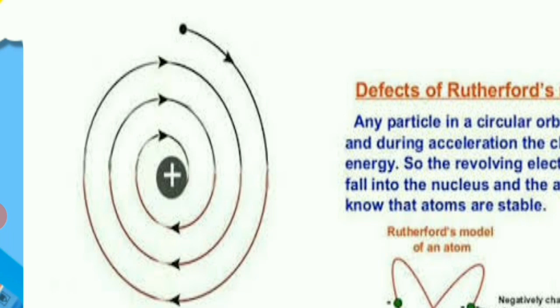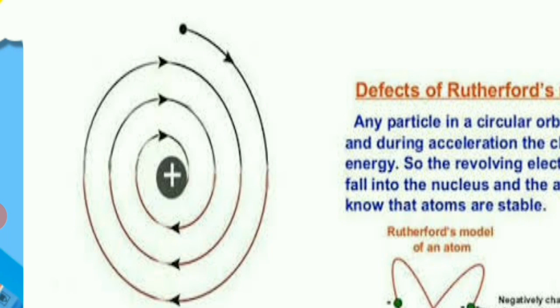When it starts at that dot, it is going to lead towards the plus sign. Is it or not? So whatever Rutherford's assumptions are, they are right, no doubt: positive charges are present at the center, electrons are revolving, both statements are right, and free space is present inside the atom, that's also right, but the model is wrong.